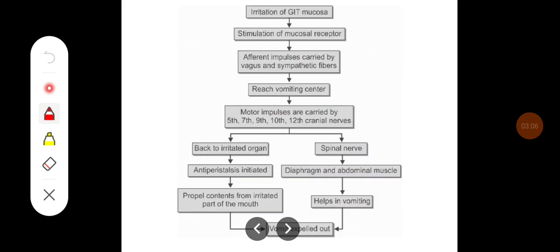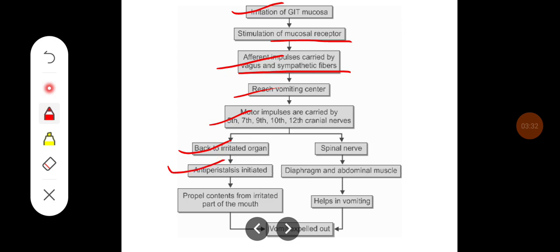So as I told, irritation of the GI mucosa leads to stimulation of the mucosal receptors, and the information carried by afferent impulses, that are vagus and sympathetic fibers, reaches the vomiting center. Motor impulses are carried by the 5th, 7th, 9th, 10th and 12th cranial nerves back to the irritated organ.